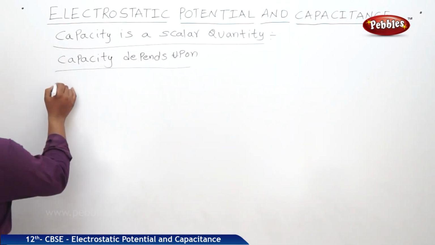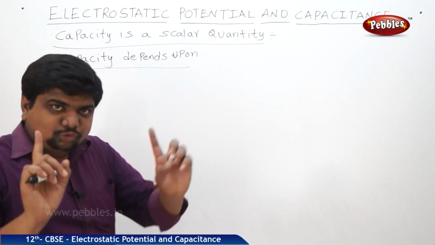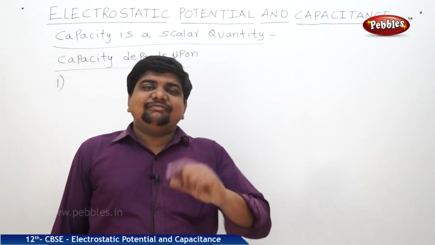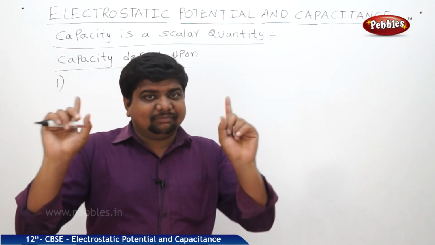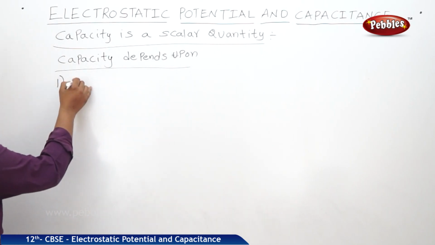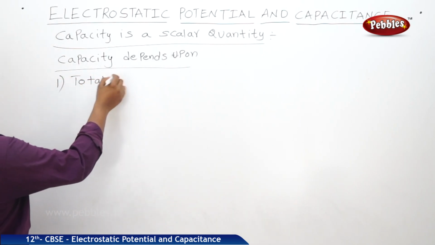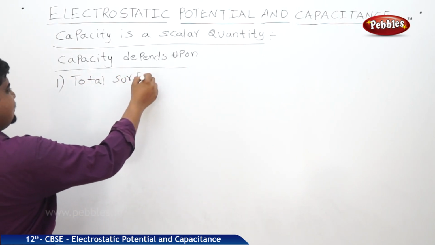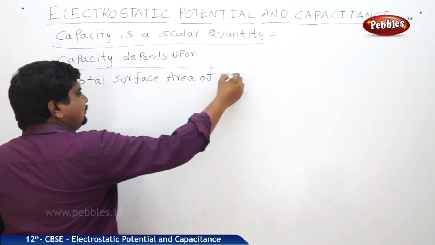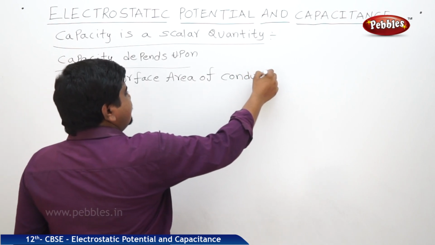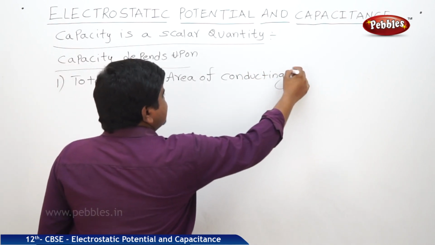What are those factors? First one, a capacitor has two plates. The capacity of a capacitor depends upon the total surface area of the conducting plates. That is the first property.